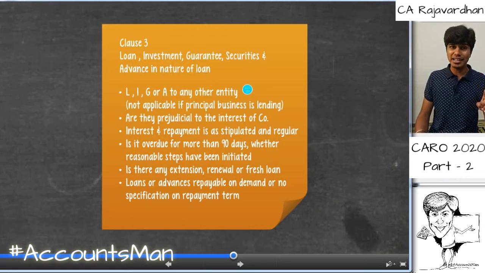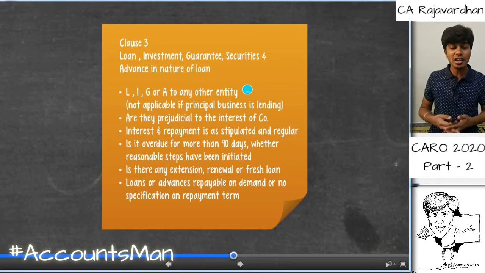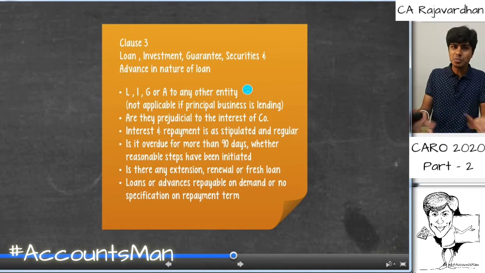Next thing is, as the interest and repayment is made as stipulated, and if it is due for a period longer than 90 days, you need to recover the principal as well as the interest at the time intervals it is told. If there is no recovery and the due period is greater than 90 days, has the company taken certain measures to recover? What are you doing to receive that money? You cannot leave that money just like that. Or if you've given money at an interest rate which is not fair, that is prejudicial.